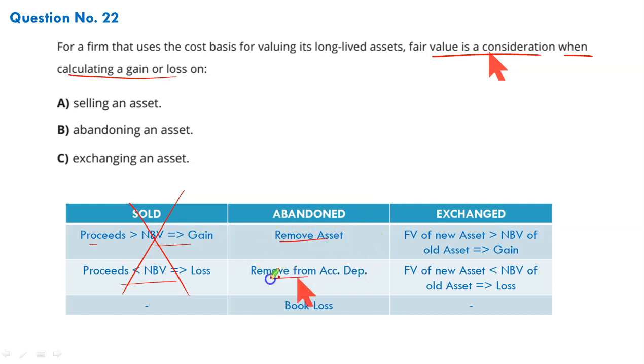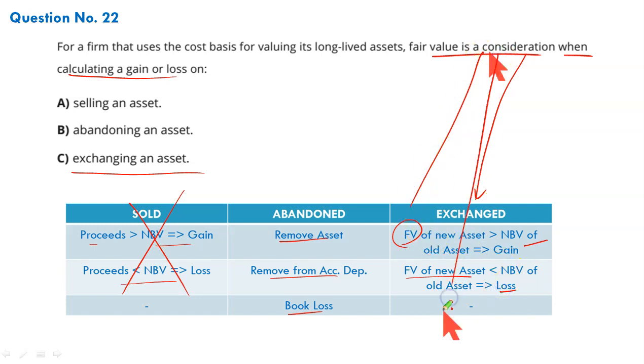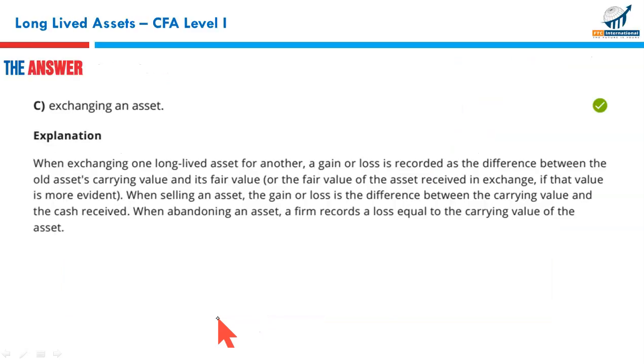We don't see any fair value. Yes, fair value is a consideration when the asset is being exchanged for another asset. If the fair value of the new asset is greater than the net book value of the old asset, there is a gain. If it's less than the net book value of the old asset, it's a loss. Fair value is a subject when there is an exchange. Fair value is not a subject when the asset is being abandoned or disposed. So without doubt, if you have read your theory, C would be the right answer.